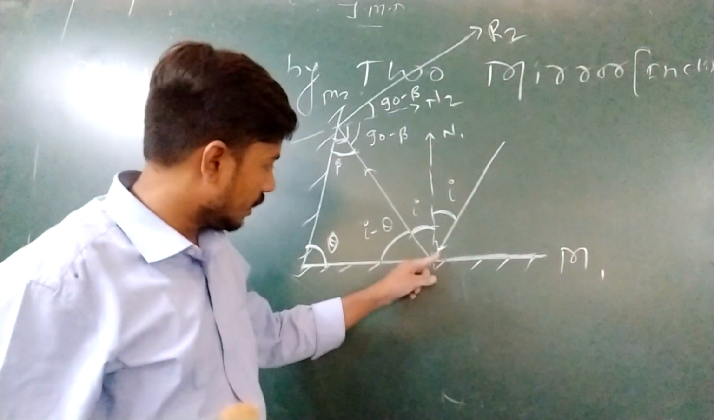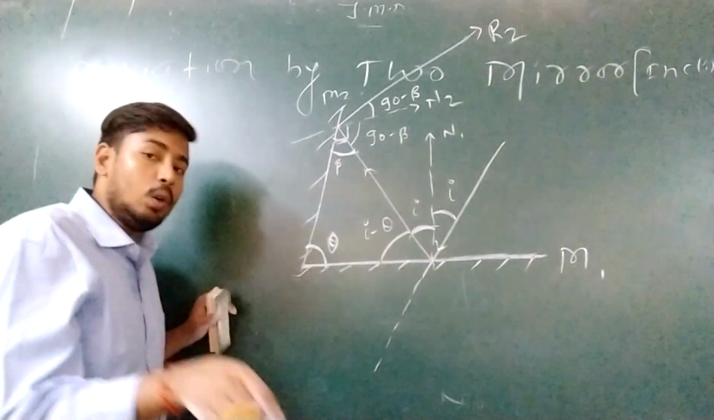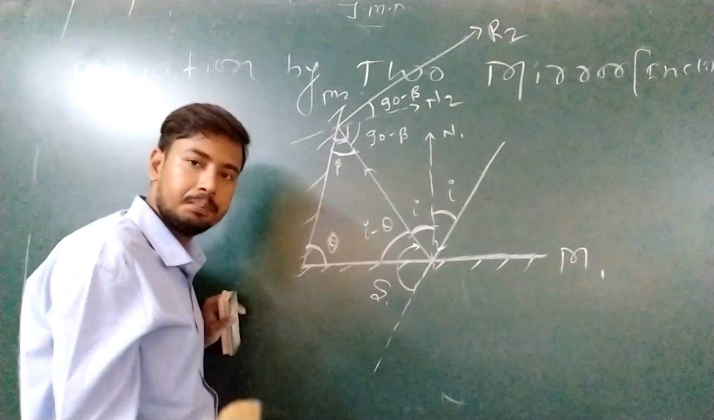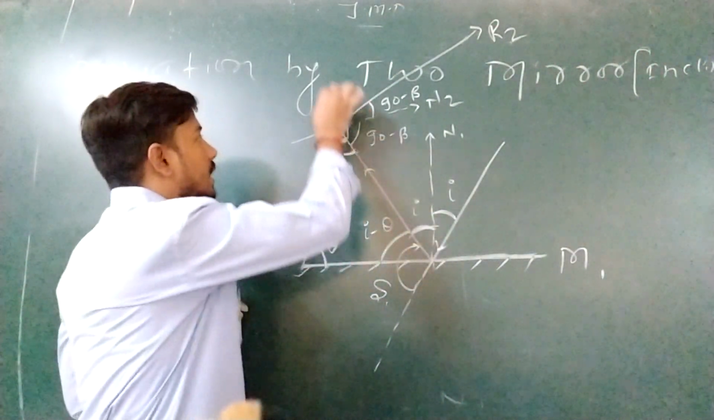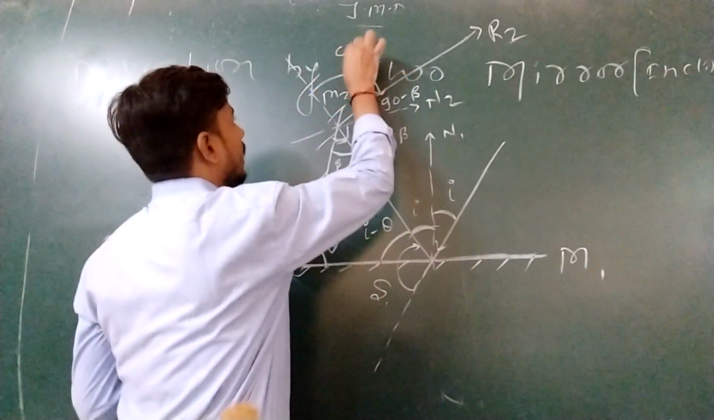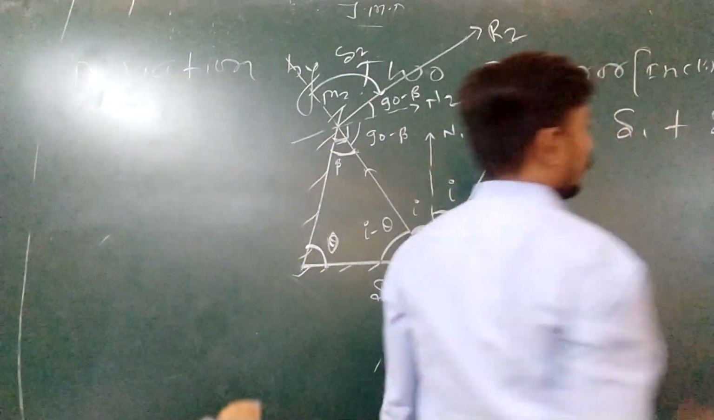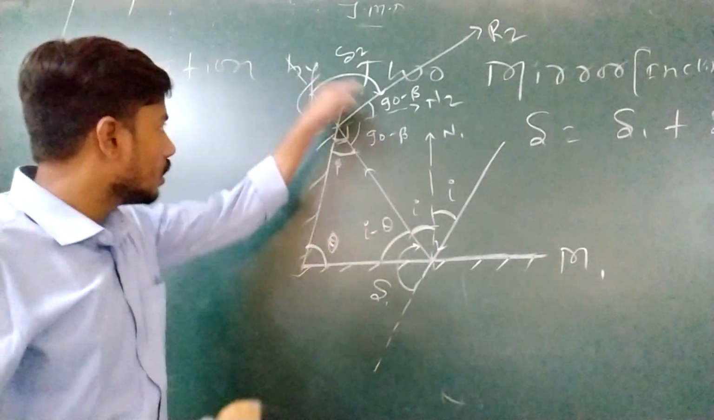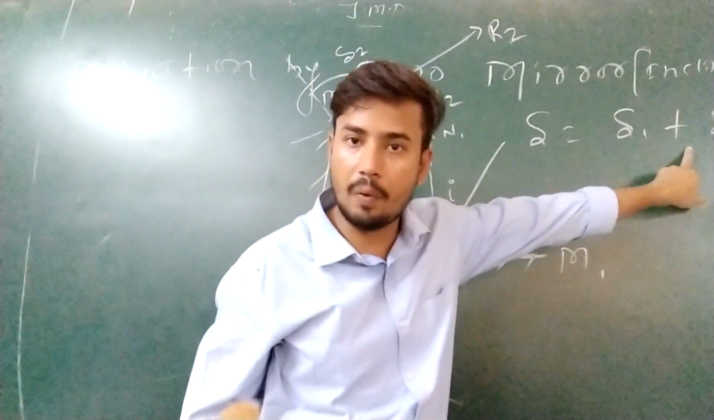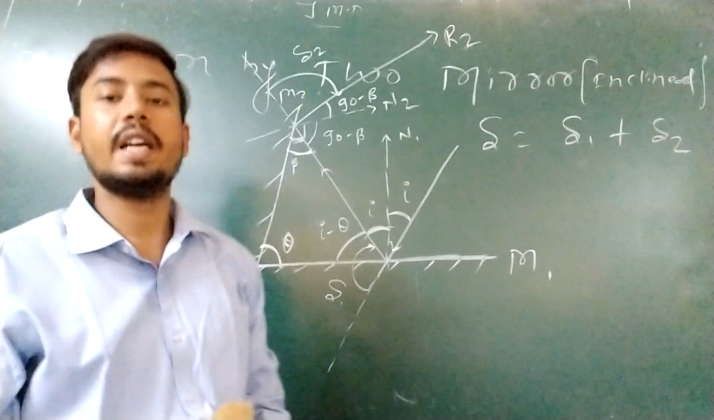Two times. First here, because this ray has a tendency to go in this direction, but due to M1 it will go in this direction. So this is the first deviation, delta 1. This ray has a tendency to go in this direction, but due to this one, it will go in this direction, delta 2. So net deviation becomes delta 1 plus delta 2. And see, both are clockwise, so I take positive sign. If one is clockwise and another anti-clockwise, then I will definitely take negative sign.